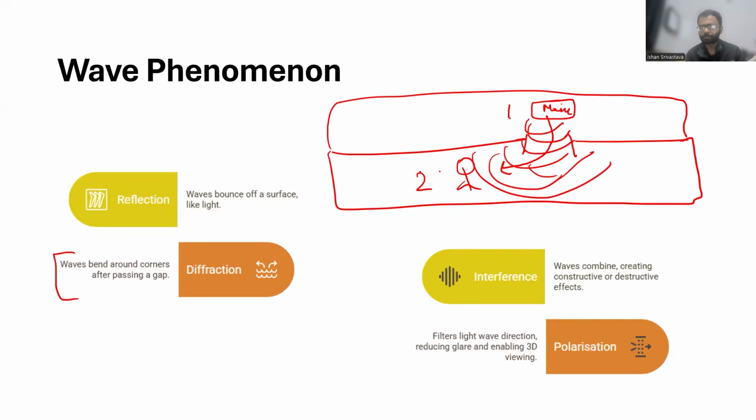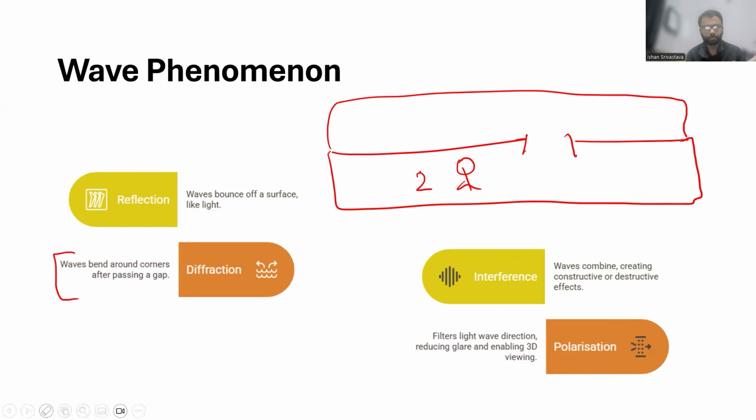So that happens with all these waves. Sound waves usually have a bigger wavelength, so they can easily pass through doors and you can easily hear the sounds. On the other hand, if you put a torch, or you just switch on the lights in room one, that won't mean that room two is also illuminated.